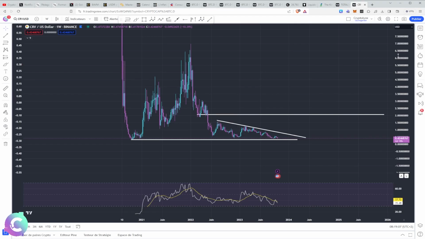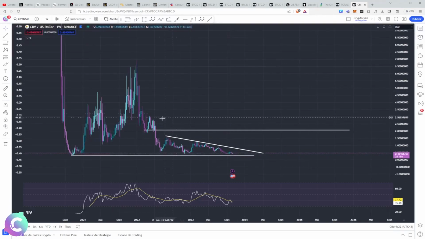It is a token which will have real value when we have a return of liquidity on the crypto market, because people will set up projects, they will want to promote their projects, and therefore the CRV will have intrinsic value, linked to the arrival of liquidity. So technically, what do we have?